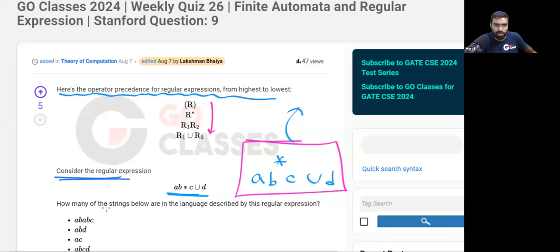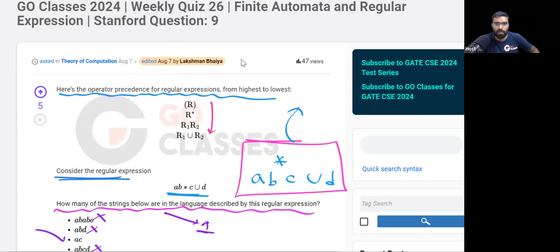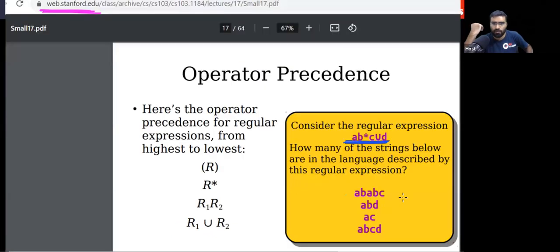The question is asking, how many strings are described by this expression? So I can say, yes, AC is described. ABABC is not described. ABCD, no. So the answer will be only one, the option AC. Only this is described, nothing else.